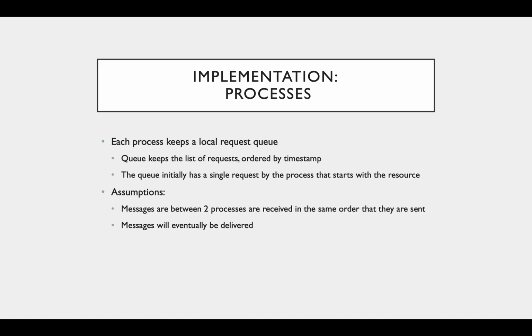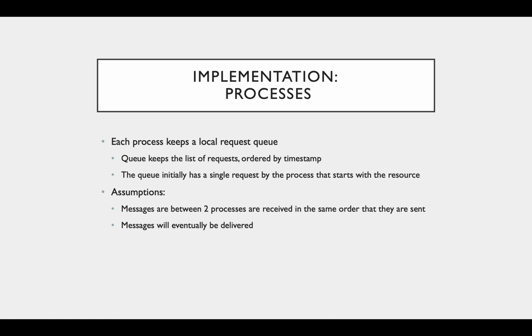So to achieve these goals, every process will have a local request queue that will keep track of the requests made for the resource. The queue will be ordered by increasing timestamp, and there will initially be a single item on the queue. The item will have a timestamp lower than all other processes' starting timestamps, and it will be a request from the process that is initially granted the resource.